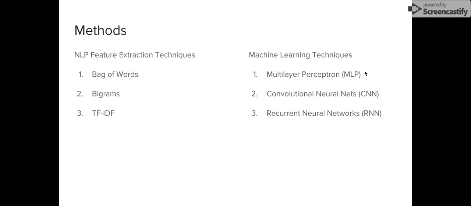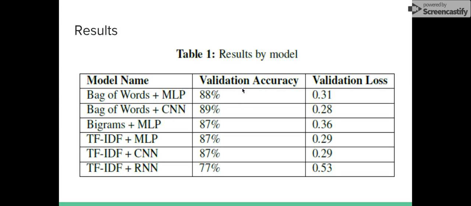For the modeling portion, we used a multi-layer perceptron, a convolutional neural net, and a recurrent neural network to model the natural language data that we had. Here you can see a table of the results we obtained using our various models. The highest performing model was the bag of words extraction technique combined with a convolutional neural network.